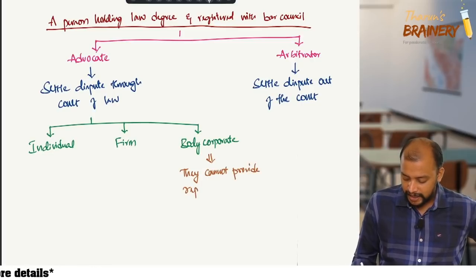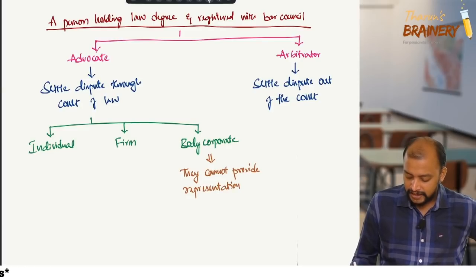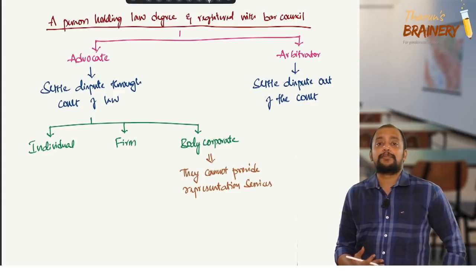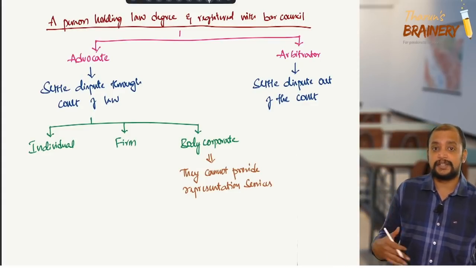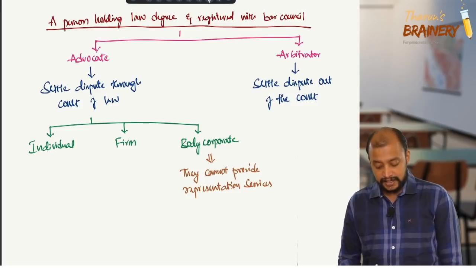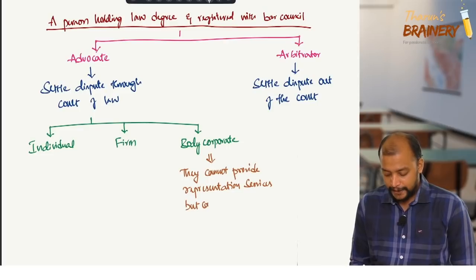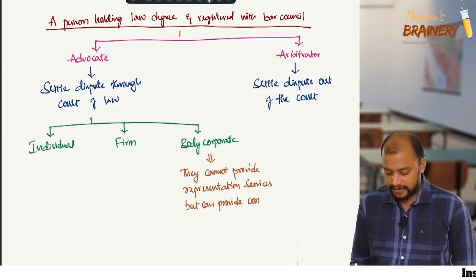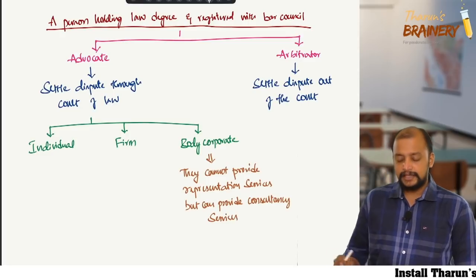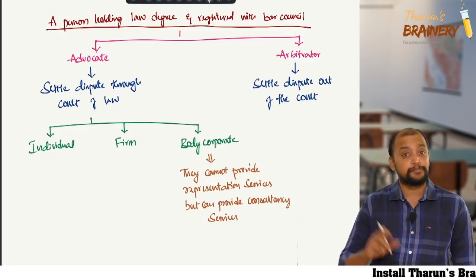So what is the meaning of representation services? It means they cannot appear before the justice, they cannot appear before the judge. So that is the meaning of representation services. They cannot provide representation services, but they can provide consultancy services. This is when they practice as a body corporate.